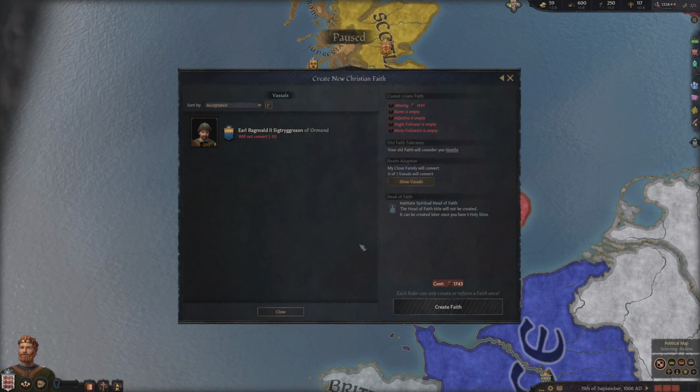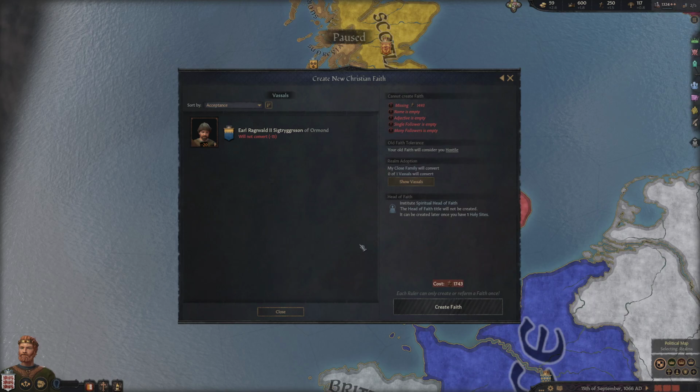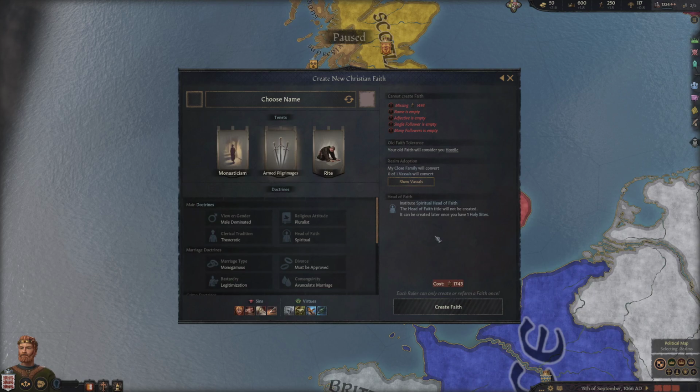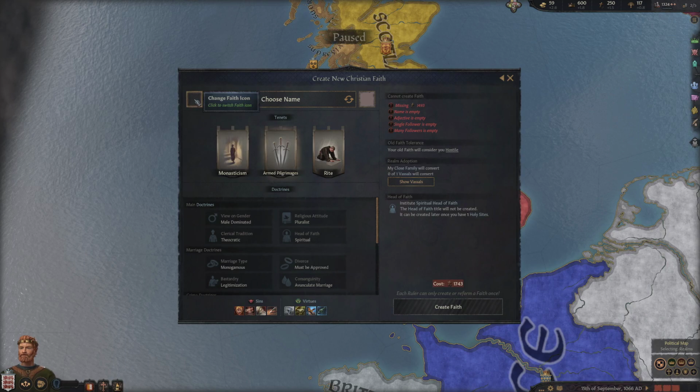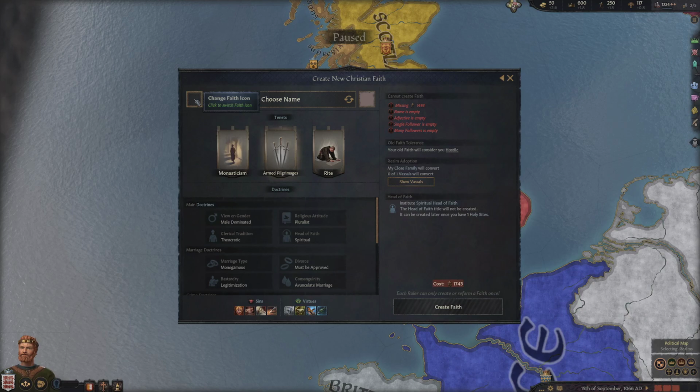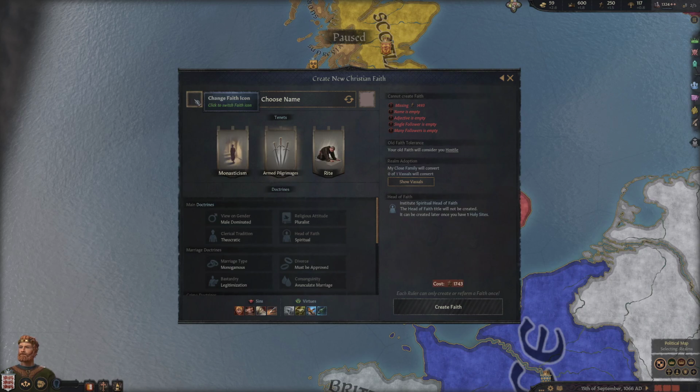There are a few other factors that help control this. For instance, if they're an extremely zealous character, they are unlikely to convert because obviously they believe their religion is the best thing since sliced bread. Now, if I close this screen, obviously I'm not going to go and create a new faith, but also, just as a top tip, if you are creating a new faith, obviously you have to choose a name, but do not forget to click on this and assign yourself a new symbol. Otherwise, the game will automatically assign you a symbol. I did this on one of my playthroughs. I had a religion that worshipped Ganesh with the Catholic cross as its symbol. Trust me, I looked silly.